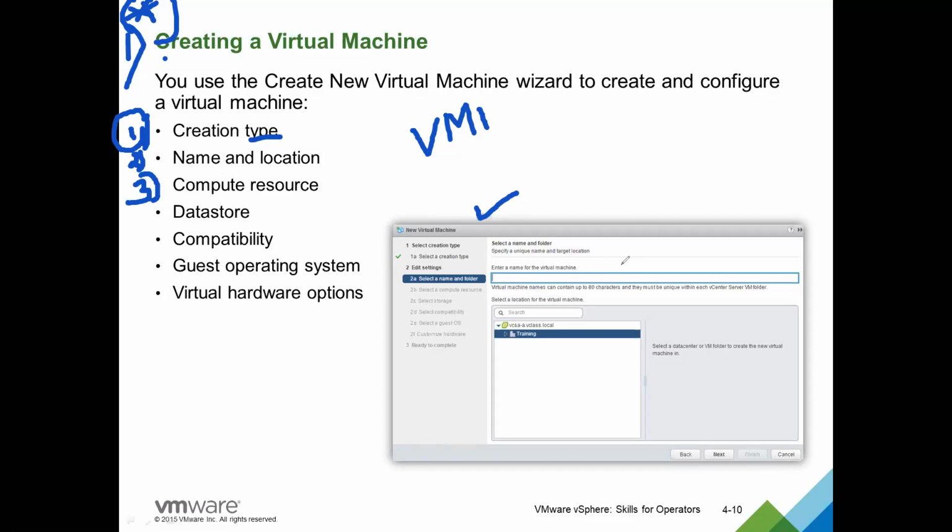Under that, there will be some hosts declared. Which host resources your virtual machine is going to use, you will give in this third step.